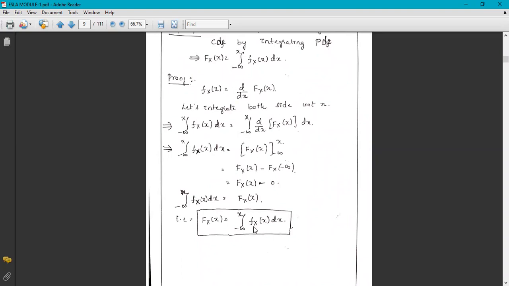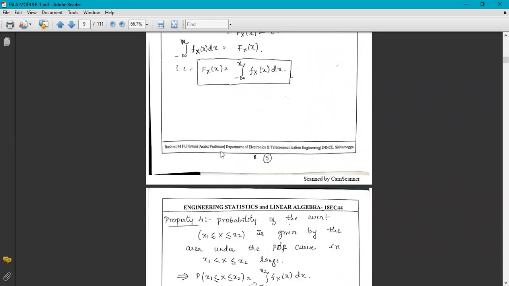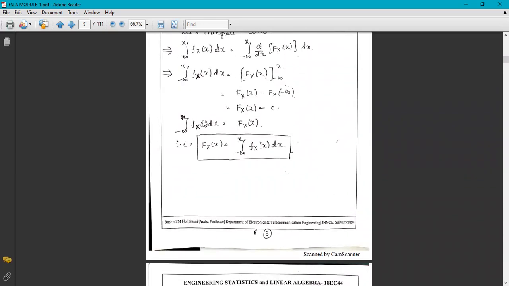By differentiating the cumulative distribution function, we get the probability density function. This is the relation between the probability density function and the cumulative distribution function.